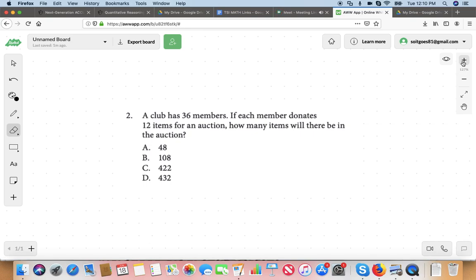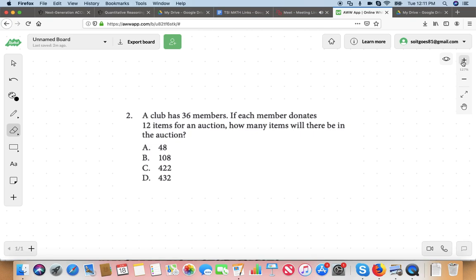If it were 3 items per member, how many items are we talking about here? It's going to be over 100. 108.